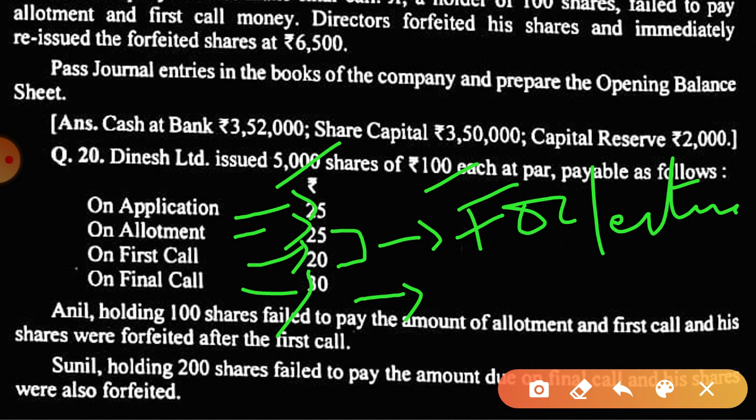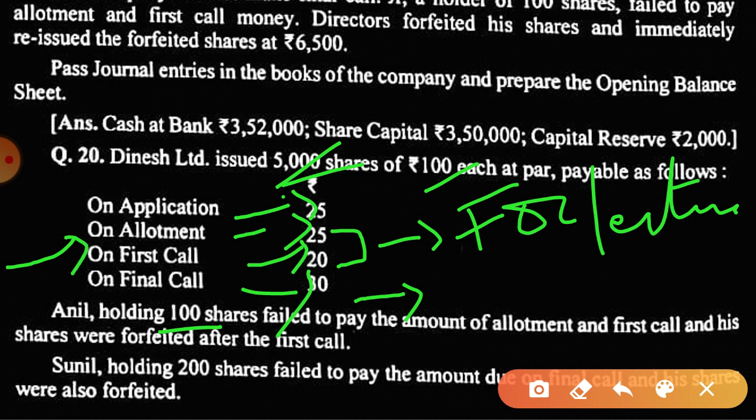Now see, up to the first call we will ask for all 5000 shares, but the final call will be made for how many shares? 4900 shares, because these 100 shares are already forfeited at the first call.